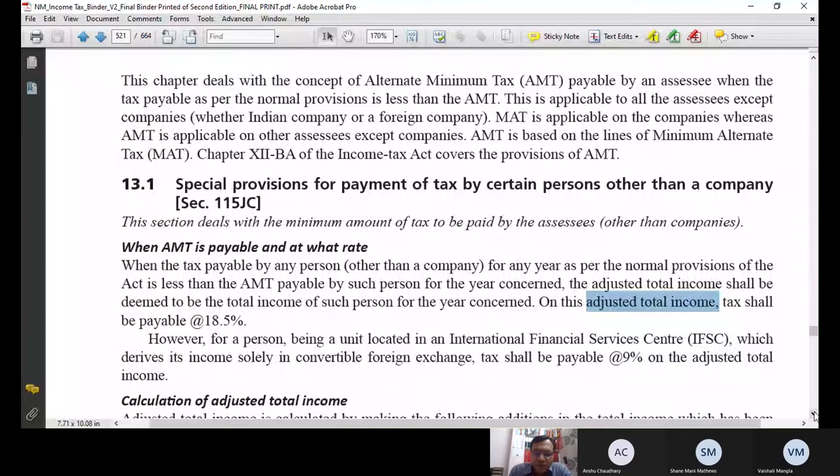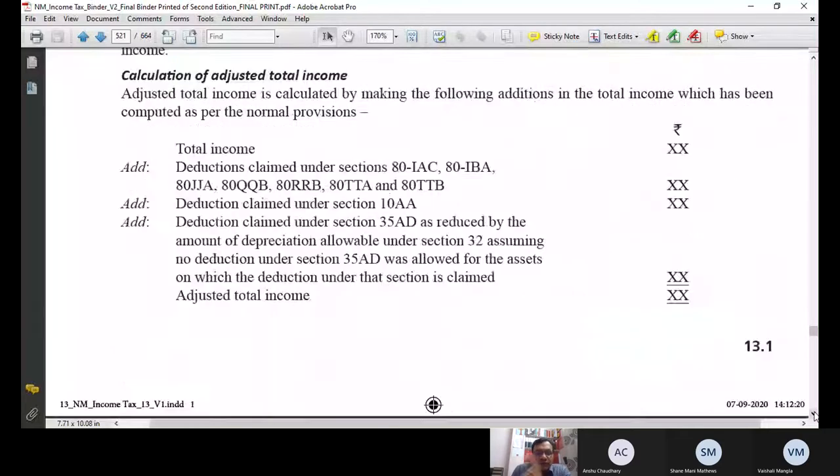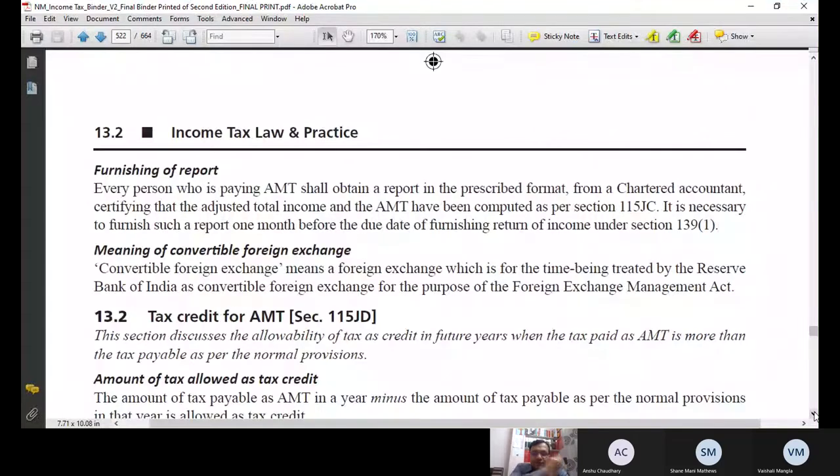Now, how to compute adjusted total income is not in your course. I'm not discussing that. This is the first point. So let me share with you the Word file again, so as to make you understand this concept with the help of a small example.